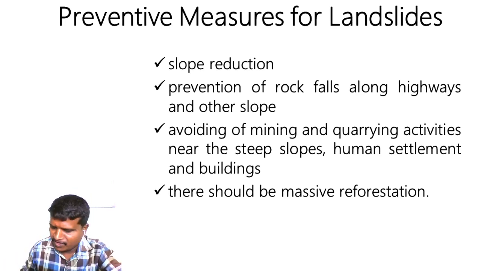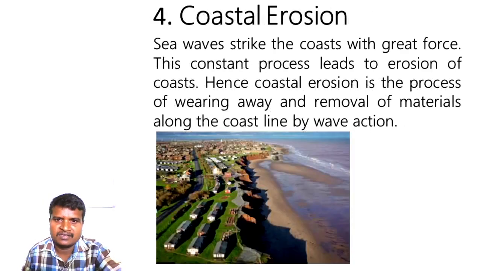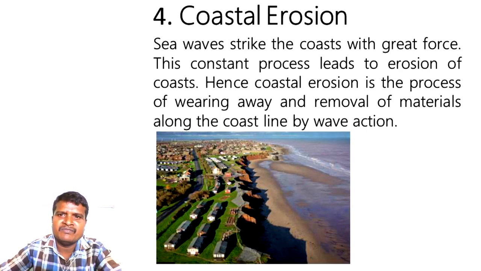Let us see some image so that you will get an idea about what coastal erosion is. See, here I have given an image. Due to the sea waves striking the coasts with great force, this constant, regular process leads to erosion of coasts. Hence, coastal erosion is the process of wearing away and removal of material along the coastline by wave action.